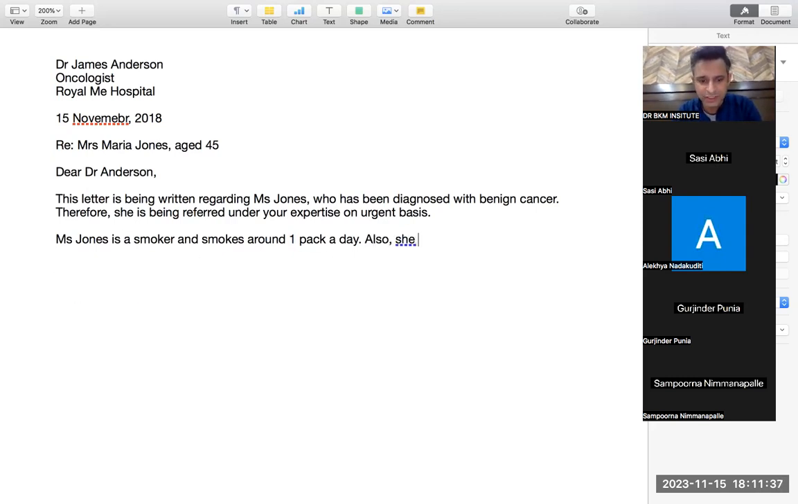Also, she drinks, but OET says don't use also. Don't use also at the start after a full stop. So you say she drinks as well. Now this also word comes under as well. She drinks as well.